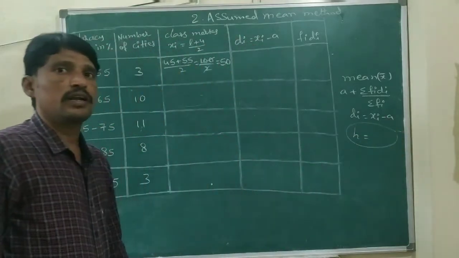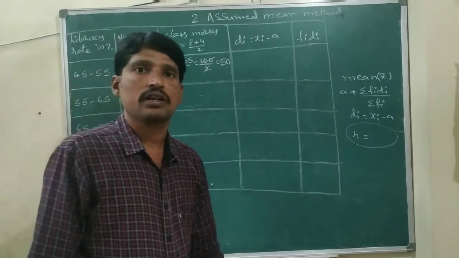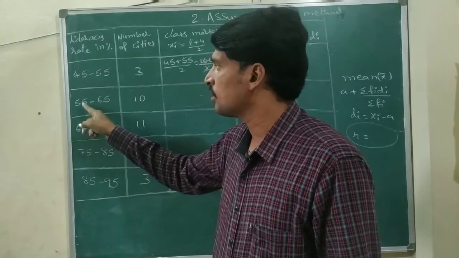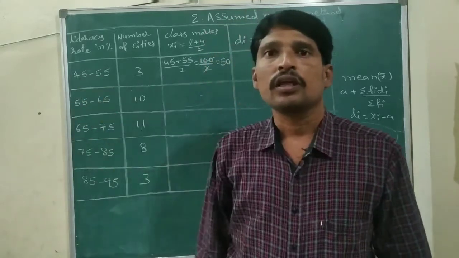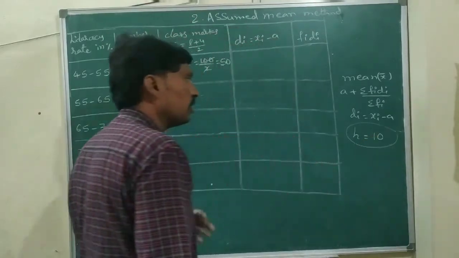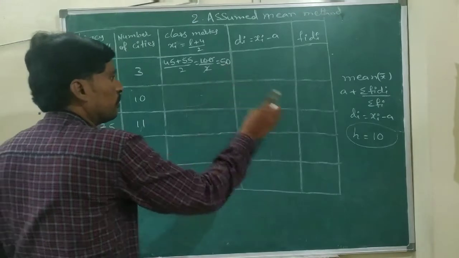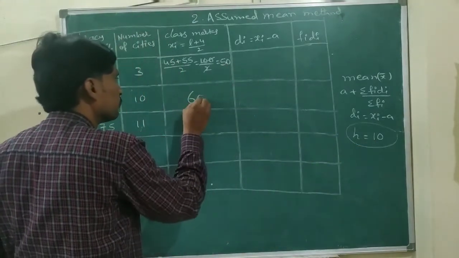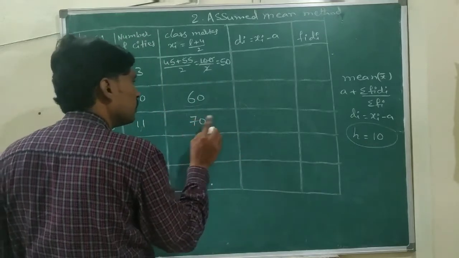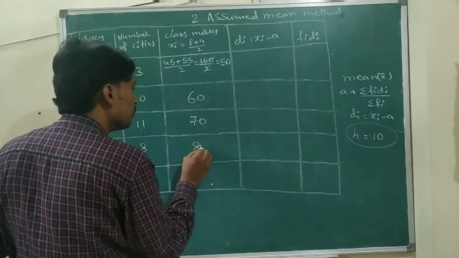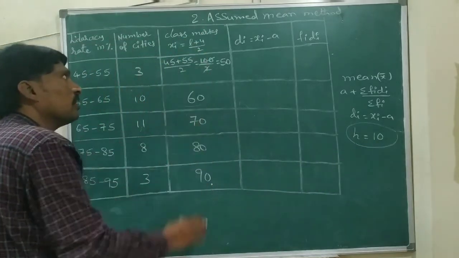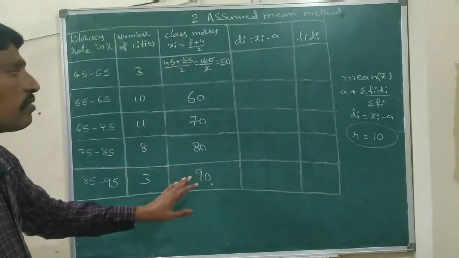So h means the difference between any two successive class intervals' lower limits, or upper limits, we need to take. First two class intervals, I am taking 55 minus 45. 55 minus 45 is 10 we are getting. So the h value we got here is 10. 50 plus 10 is 60. 60 plus 10 is 70. 70 plus 10 is 80. 80 plus 10 is 90. So easily we got the class marks.